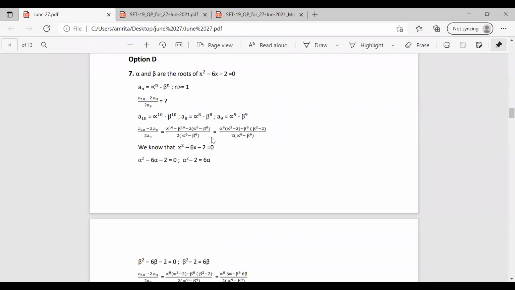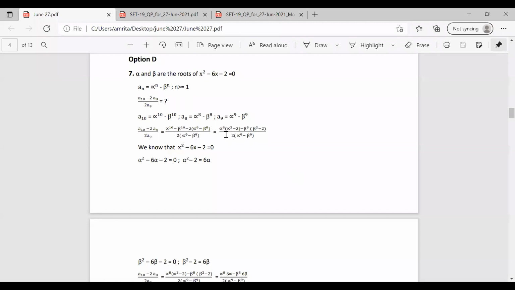So now what we are going to do is take alpha raised to 8 common from the alpha terms. So it is alpha raised to 10 and 2 into alpha raised to 8, so alpha raised to 8 into (alpha square minus 2). Similarly, from beta raised to 10, we are taking beta raised to 8 outside.